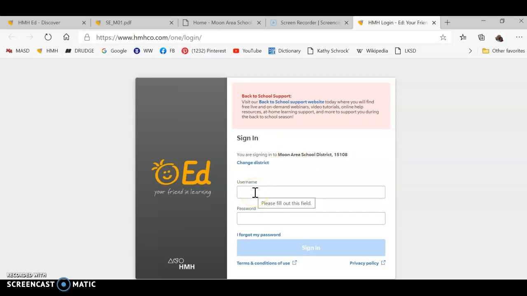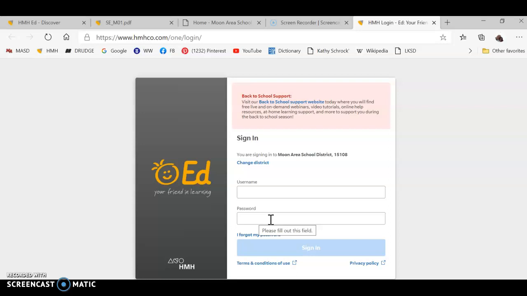So if this is your first time going in, you're going to need to plug in Pennsylvania, when it prompts you and asks which state. Once you start typing out Pennsylvania, you can pick it from the drop-down menu. Then below, your school district is Moon Area School District. Again, start typing it in and it will appear on the drop-down menu for you to pick. You'll click Next. This is the only time you'll need to do that.